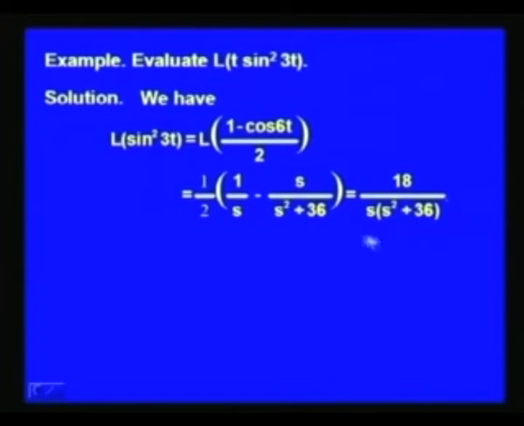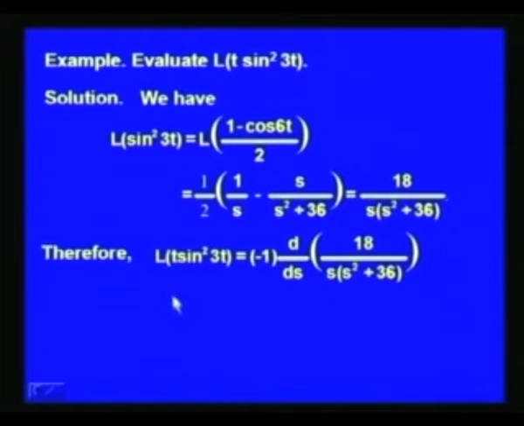So, when we simplify this, we get the right hand side equal to 18 over s into (s square plus 36). And now, if we apply the theorem on differentiation of Laplace transforms, then we get the Laplace transform of t into sin square 3t equal to minus of d over ds of 18 over s times (s square plus 36), which is equal to minus 18 into minus 1 times (3 s square plus 36) over (s cube plus 36 s) whole square.